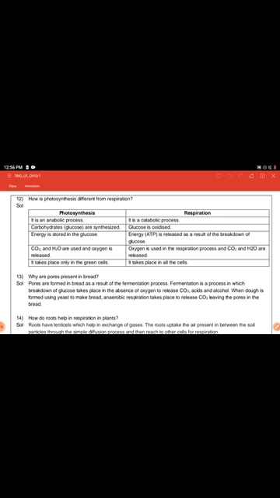Fermentation is a process which breaks down glucose and takes place in the absence of oxygen to release carbon dioxide, acid and alcohol. When dough is formed using yeast to make bread, anaerobic respiration takes place to release carbon dioxide, leaving the pores in the bread.